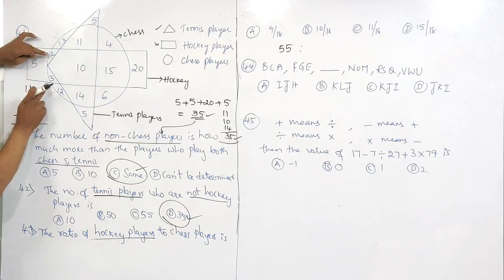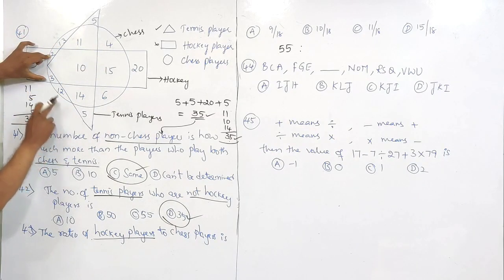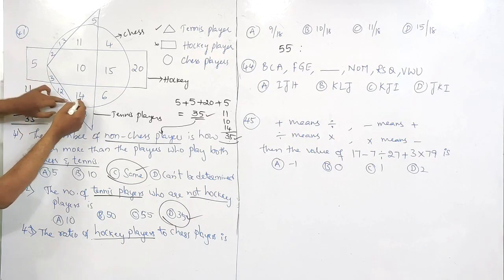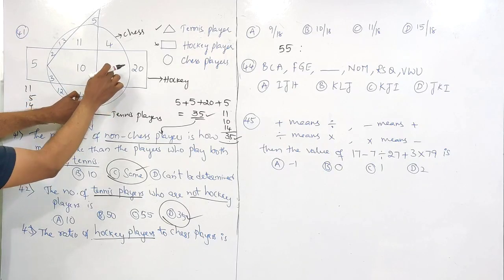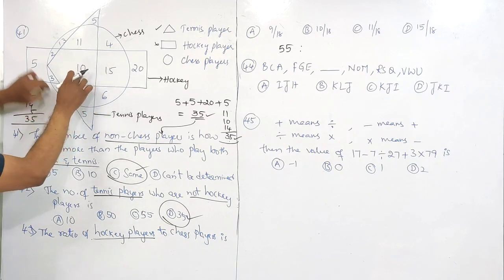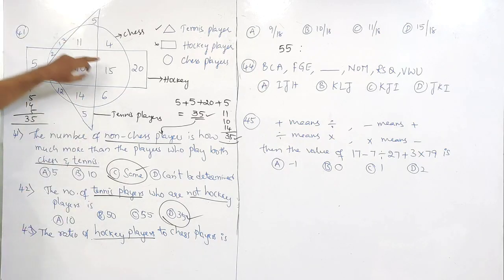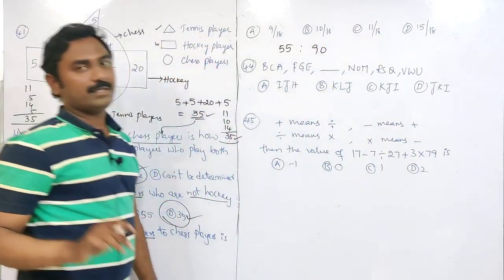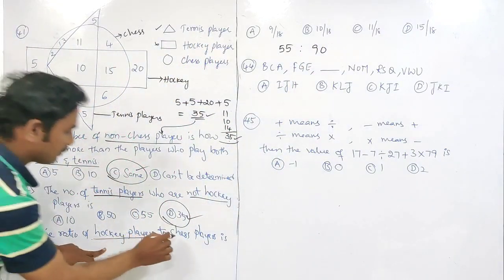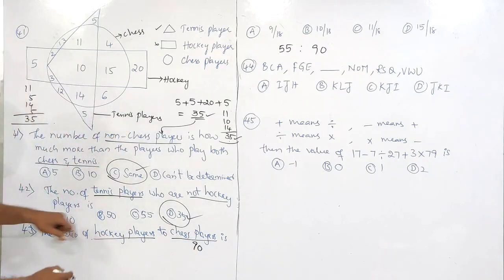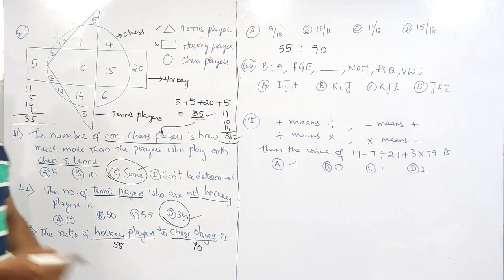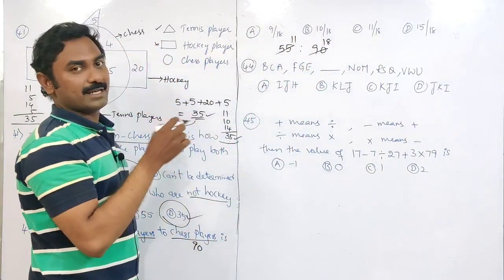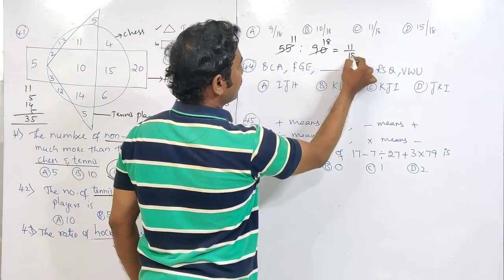In circle, 3 plus 2, 5 plus 12, 17, 31, 37, 42, 52, 62, 65, 75, 79, 80, 90. So totally 90 in circle. Chess players 90 and hockey players 55. We have to find out the ratio here. 5 11s are 55, 5 18s are 90. So the answer is 11 is to 18, or 11 by 18.